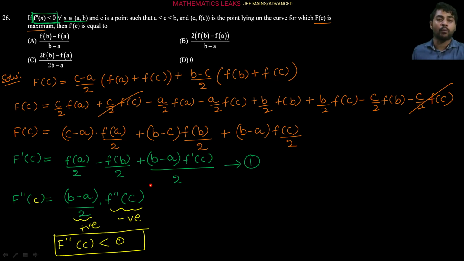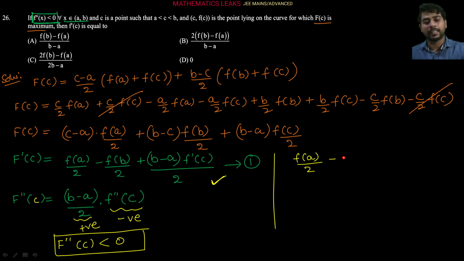Now, the second derivative is coming negative, which means at point c the second derivative is negative. If c is the critical point, its first derivative must be 0, then at point c there must be a local maximum, right? It is already given in the question that f of c is maximum, then f dash c is equal to 0, means c is a critical point, means at point c its first derivative must be equal to 0. So let's write down this given data equal to 0: f of a by 2 minus f of b by 2 plus b minus a by 2 into f dash of c, this must be equal to 0, right?